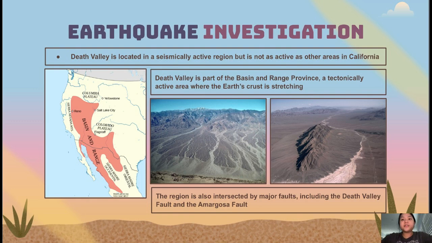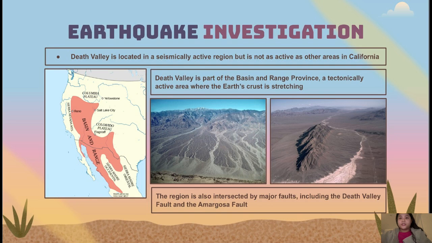However, Death Valley is less seismically active because it is farther away from major plate boundaries and large fault zones. The region mainly experiences small earthquakes as a result of tectonic stretching. The geological characteristics of Death Valley, such as deep basins and high mountains, also result in less frequent seismic activity. The strongest earthquake in Death Valley that has been recorded in the past 7 days has a magnitude of 1.6, and the most recent one, which I believe happened in the past 24 hours, had a magnitude of 1.